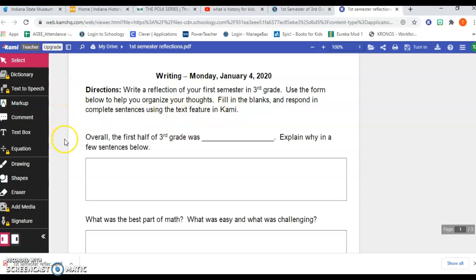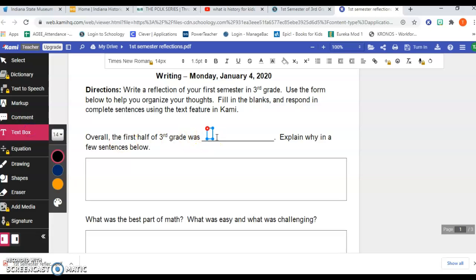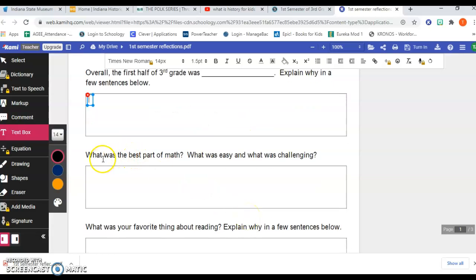So you're going to be using the text box here, but first things first, you got to fill in the blank. Overall, the first half of third grade was blank. So you use the text box feature here to type in what you want to say there. And then you give an explanation why in a few sentences below. So you'll create a new text box inside here, and you will write your complete sentences that explain why you think what you think. And then you go down to the second question here.